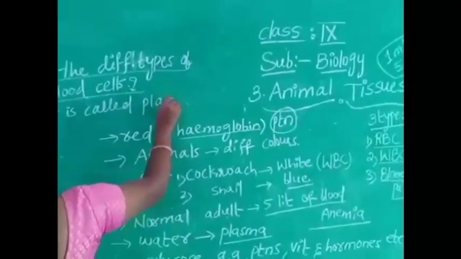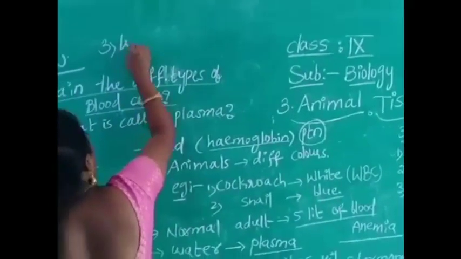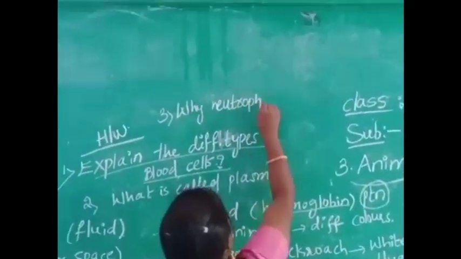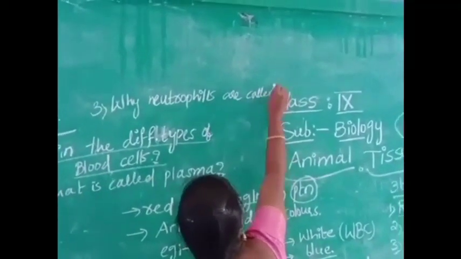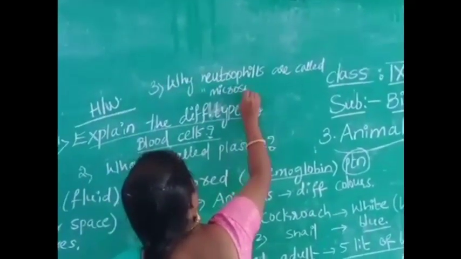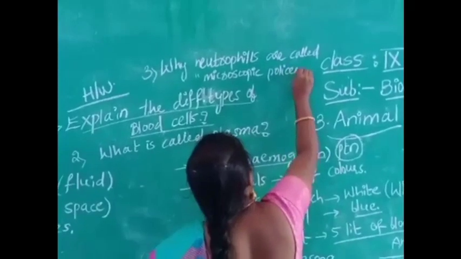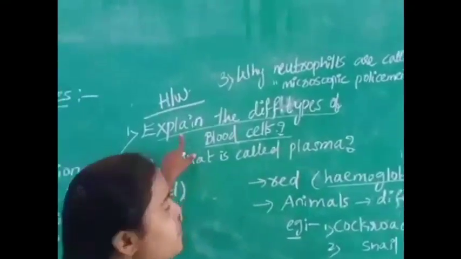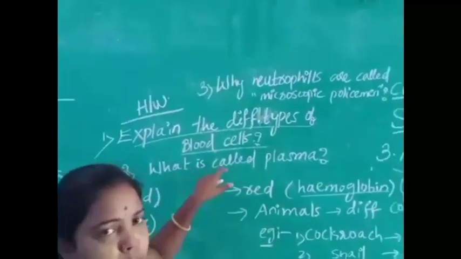Third question: why are neutrophils called microscopic policemen? Okay children, what is your homework now? First question: explain the different types of blood cells. Second one, what is called plasma? Third one, why are neutrophils called microscopic policemen?